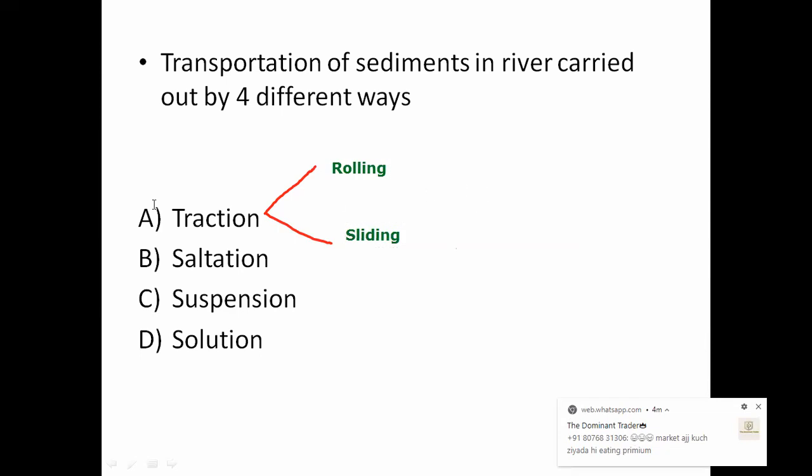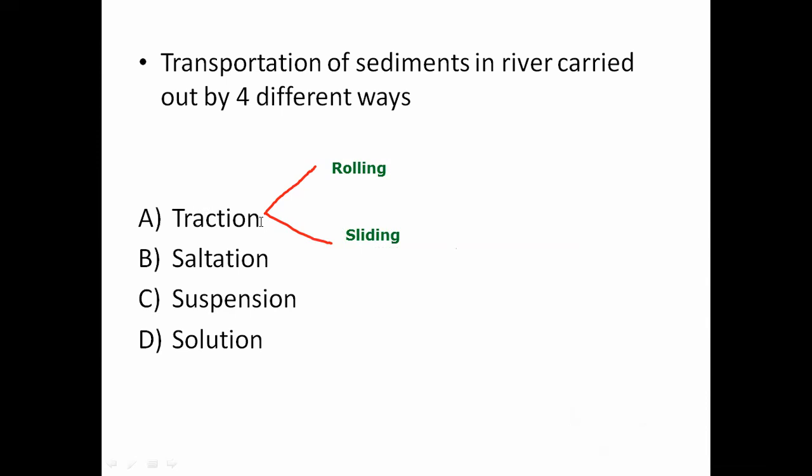Okay. Now the transportation is in the traction process when very large size boulders are there. When very large size boulders are there, then we can see the traction process.